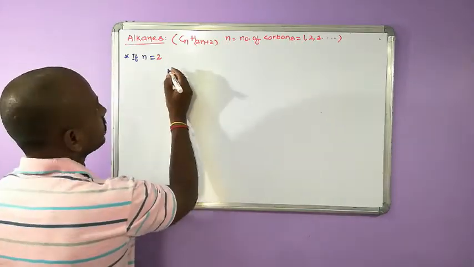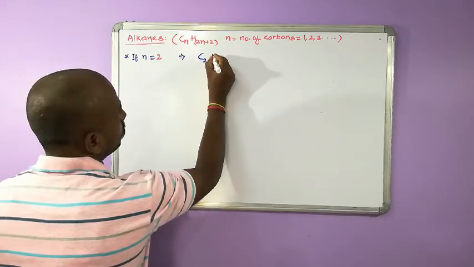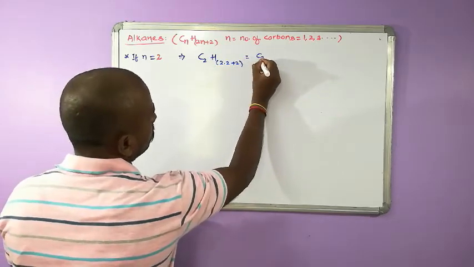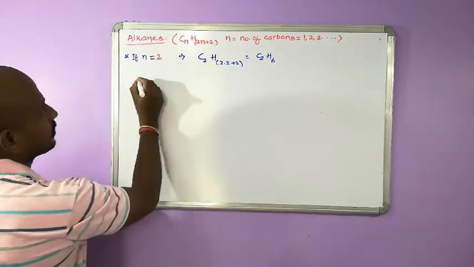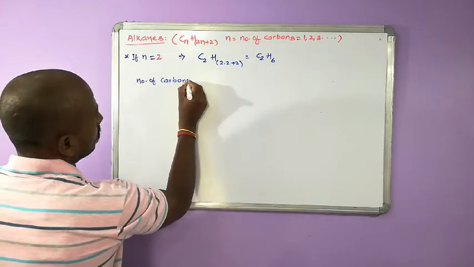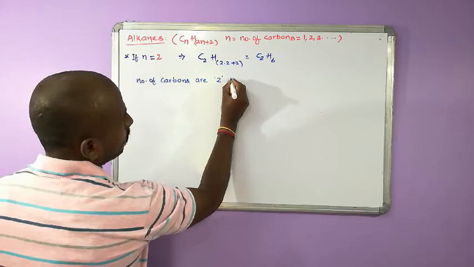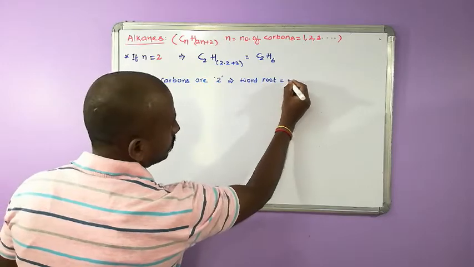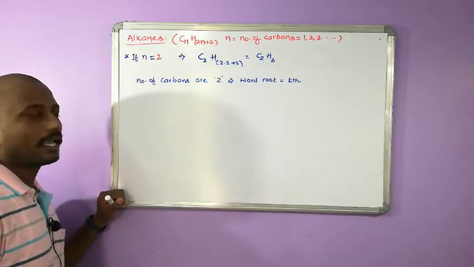The formula of alkane is CnH2n+2, that is C2H(2×2+2), which is C2H6. Number of carbons is 2. That implies the word root is eth. If there are 2 carbons, the word root is eth.